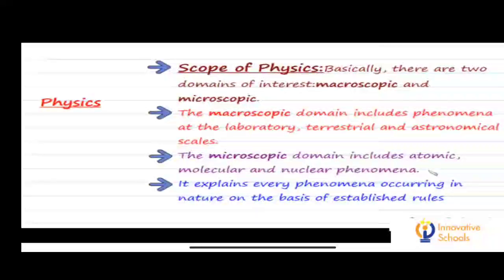The microscopic domain includes atomic, molecular and nuclear phenomena. Physics explains every phenomenon occurring in nature on the basis of some established rules.